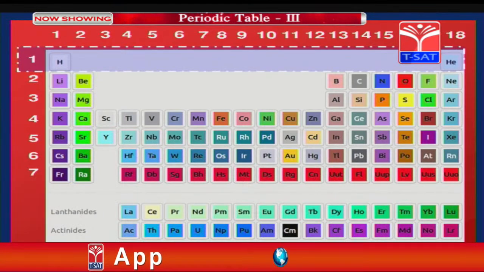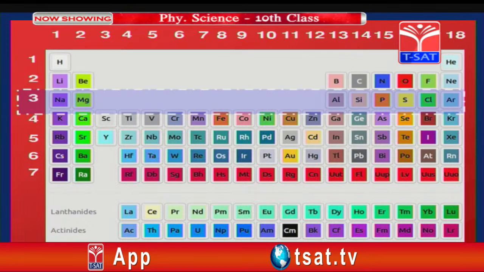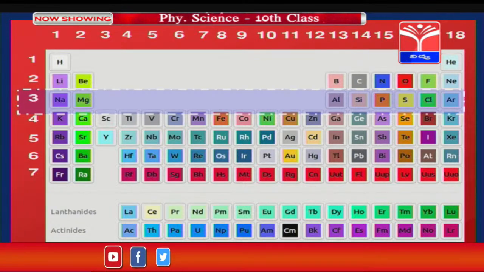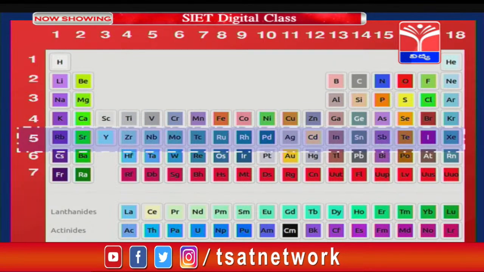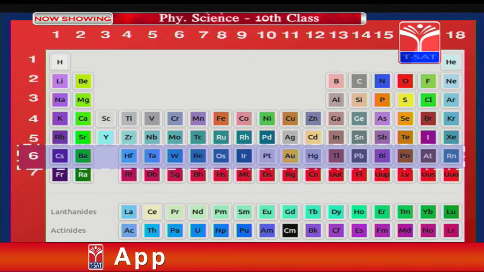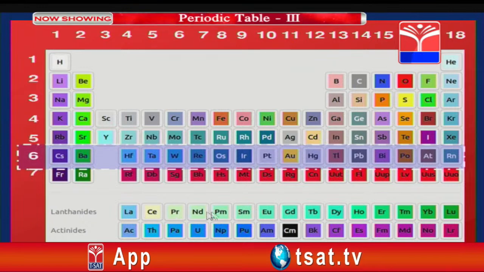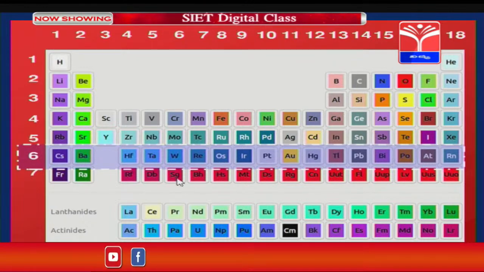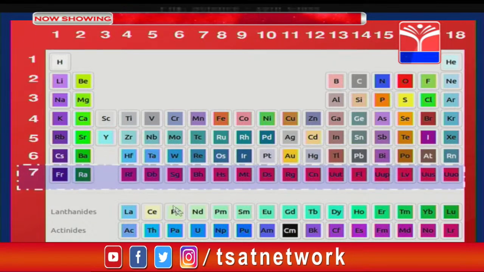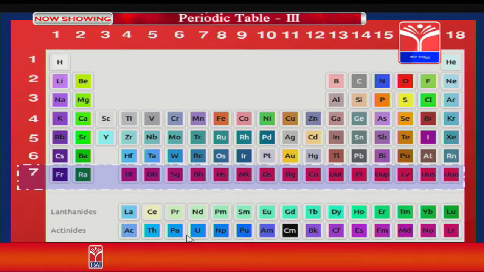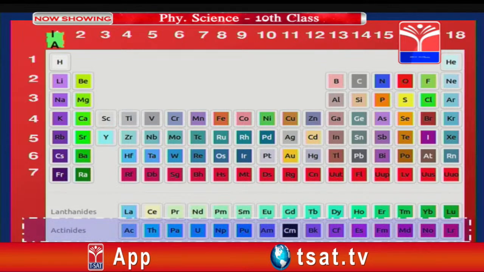The first period has 2 elements, hydrogen and helium, the second period 8 elements, the third period 8 elements, the fourth period 18 elements, the fifth period 18 elements, and the sixth period 32 elements. The sixth period also includes the lanthanide family, which is down below. The seventh period can also accommodate 32 elements, but so far only 26 elements are available for us under this period. These are lanthanides, and these are actinides.